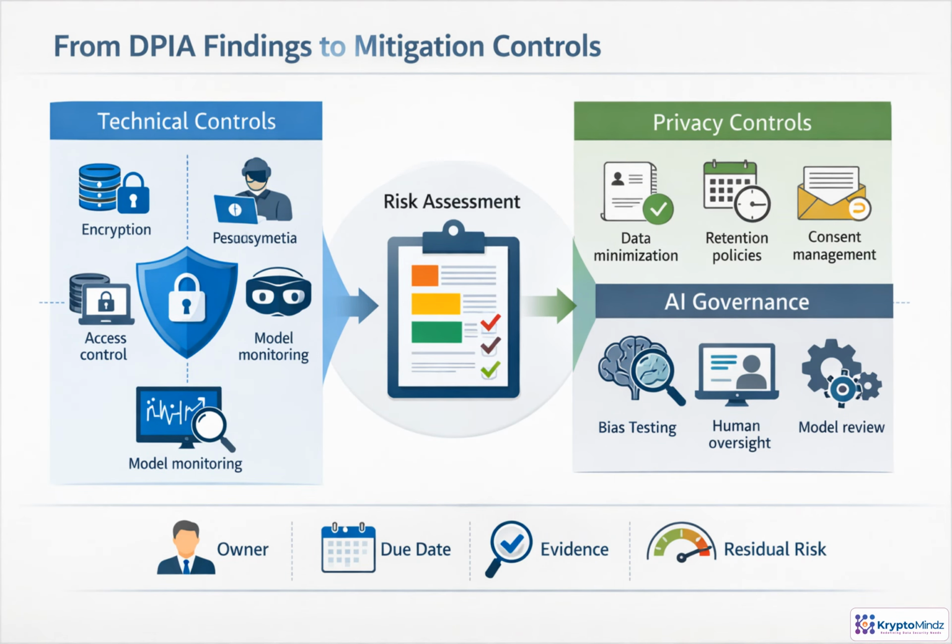A DPIA creates value only when findings become controls. Start with each risk scenario, then define the control requirement: encryption, access limits, minimization, retention, consent, bias testing, explainability, or human oversight. Convert that requirement into an engineering or governance task. Assign an owner and due date. Then collect evidence that the control works, validate it, and reassess residual risk. This is how privacy assessment becomes operational accountability.